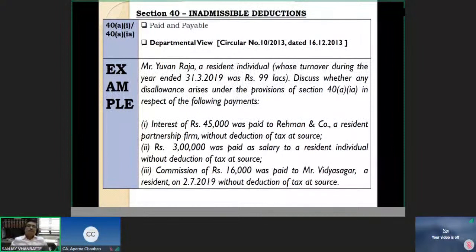So interest of 45,000, salary of 3 lakh rupees, commission of rupees 16,000. Now I want you to tell me how much is the disallowance out of these three payments. We have three payments: 45,000, 3 lakh, 16,000. We have seen the provisions of section 40A. We discussed the details of section 40A, and now this is the example for you to answer the question.